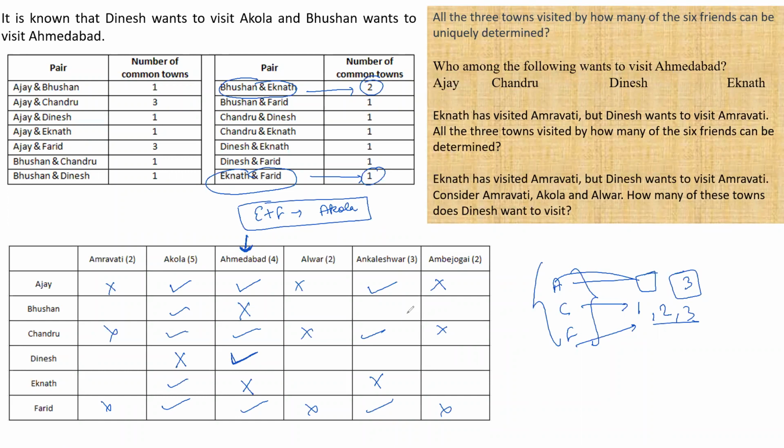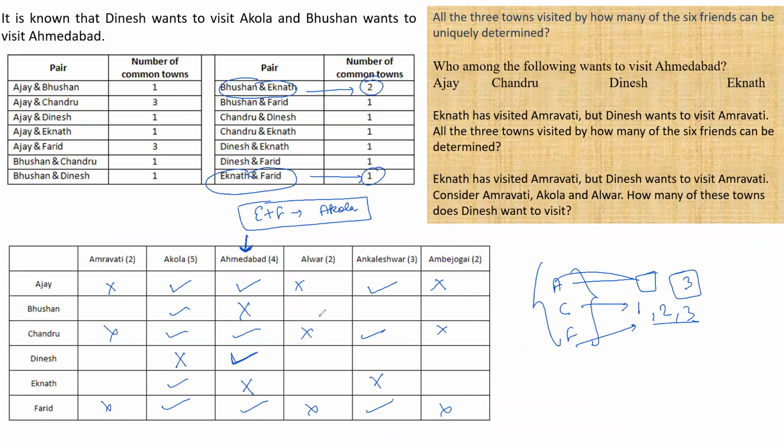Now tell me, if I talk about Fareed, Fareed has visited Ahmedabad and Ankleshwar. Since Ekant cannot visit Ahmedabad and Ankleshwar, and there are four friends who have visited, then Dinesh must be the fourth friend. This is the final chart.